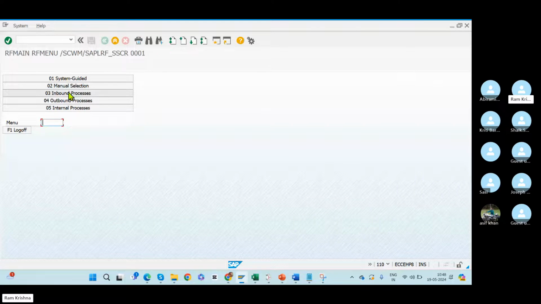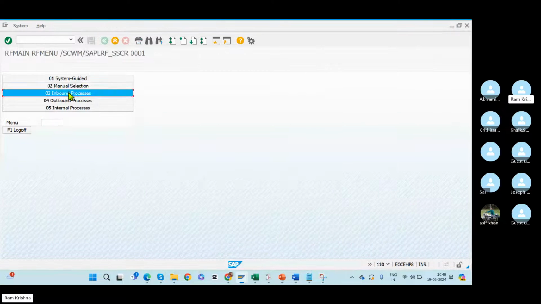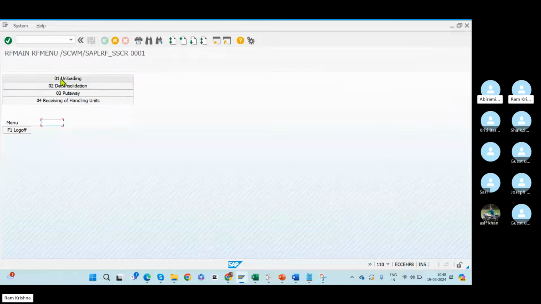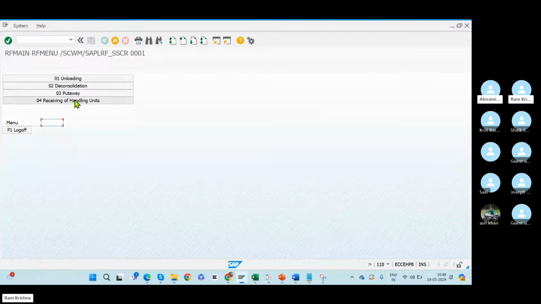Now, inbound process. We are doing the inbound process. Once you go to inbound process, the system is asking you what exactly you are doing now. The last thing is put away, but the first thing is receiving of handling units from the truck to the staging area. Unloading of handling units. Can you see?